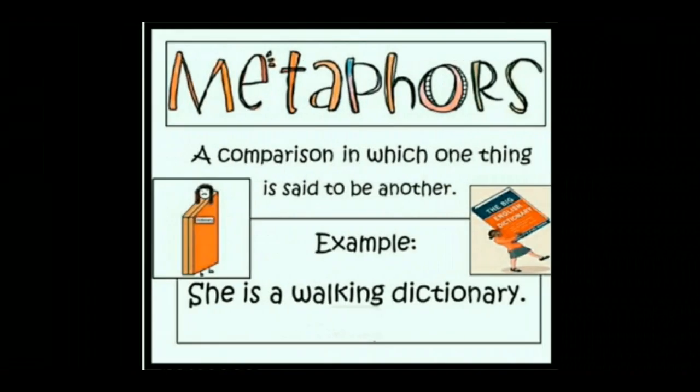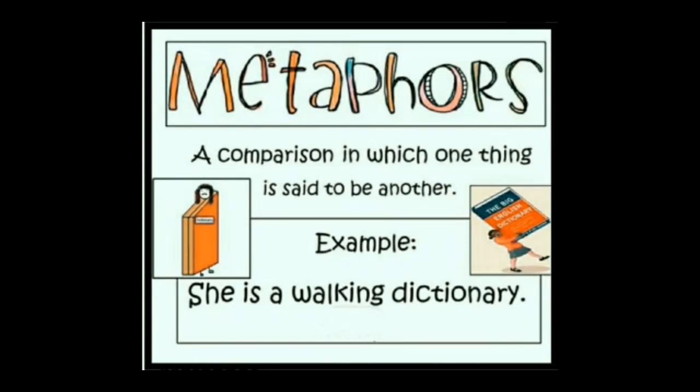One more example is here. She is a walking dictionary. That means the intelligence of that particular person is compared with a dictionary. A dictionary cannot walk. You are not saying that she is a walking dictionary means that she takes a dictionary on her head and walks every time.